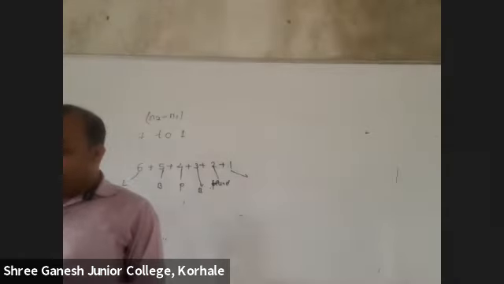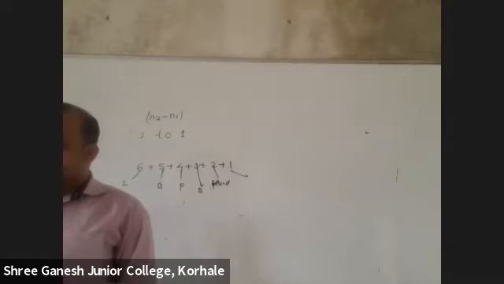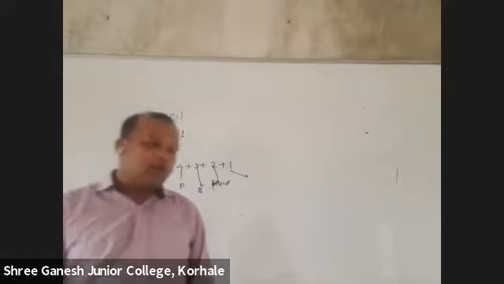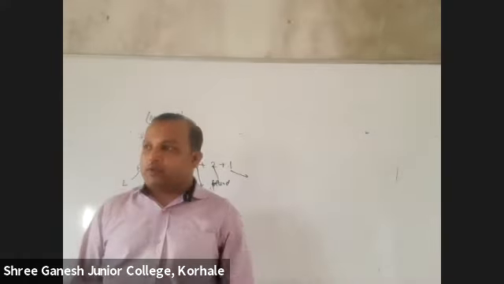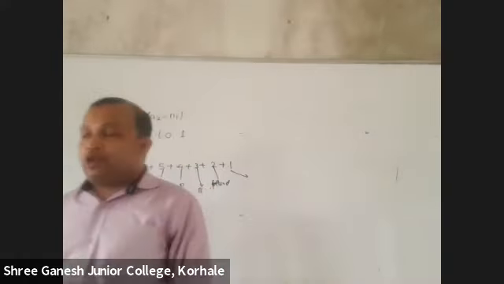Now, the second question is total number of lines in UV region. How will you find it? 0. Yes, very good. Now see here, UV region means n is equal to 1. Read the question, from 6 to 3.